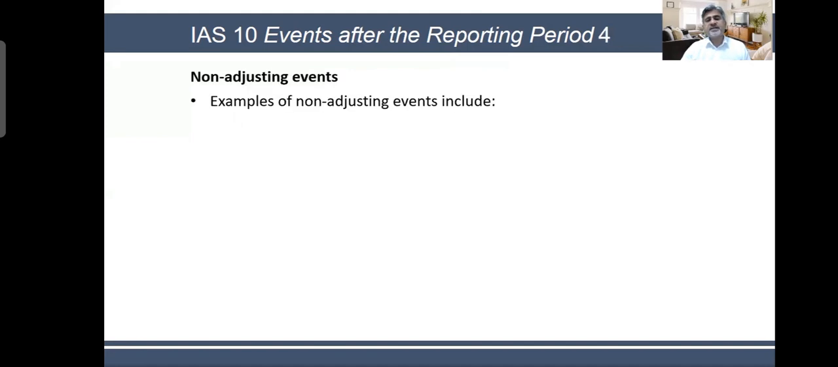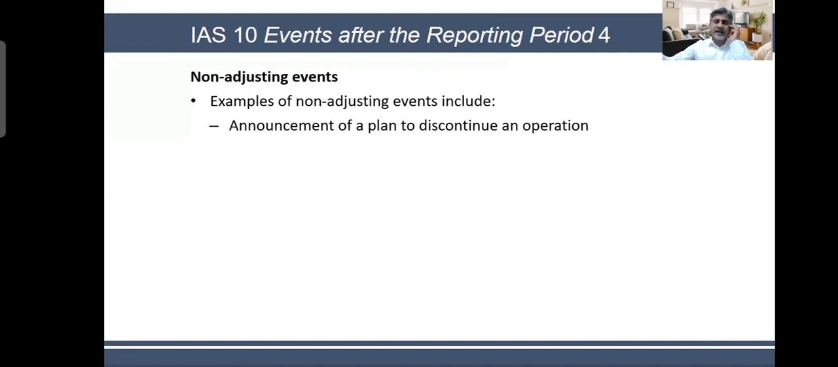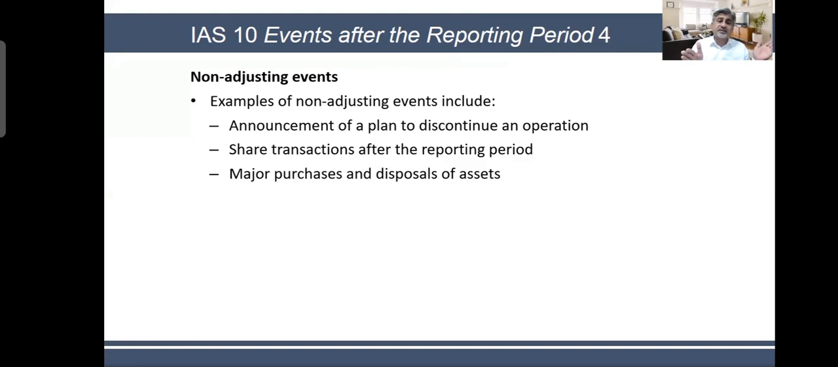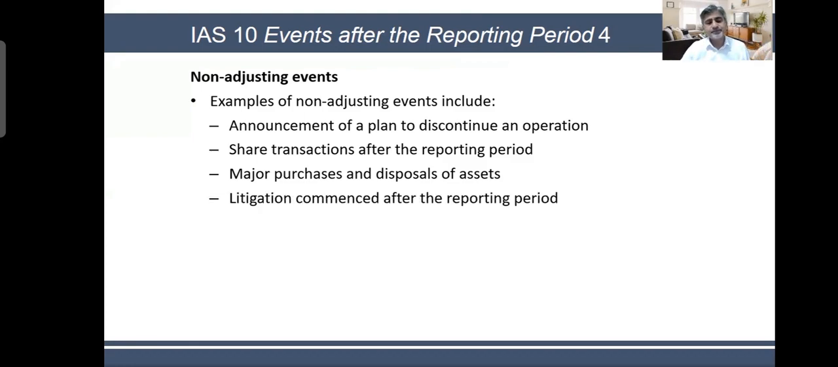Non-adjusting events. Examples of non-adjusting events include announcement of a plan to discontinue an operation. So if you discontinue some plan, this is a non-adjusting event. If it happens in January, February, March, it has got nothing to do with the last year. Share transactions after the reporting period, you issue some shares, buy back some shares. Major purchases and disposals of assets. These are all non-adjusting events because these are your normal course of operations and there is no evidence from the past. If there is evidence from the past, then you do it.